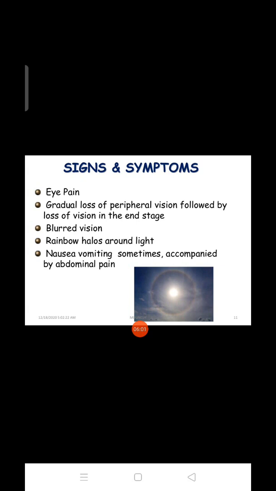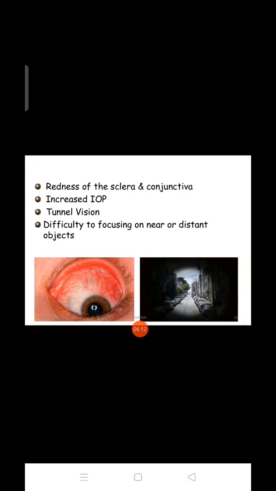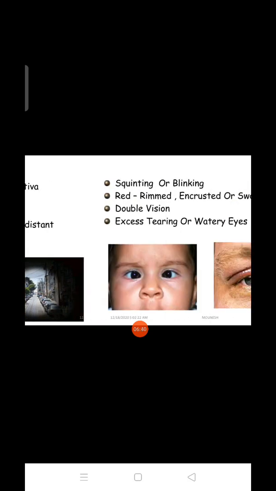Sometimes there will be nausea, vomiting, and the person may also have abdominal pain. Next, there is redness of sclera and conjunctiva, increased intraocular pressure, tunnel vision, and difficulty focusing on near or distant objects.